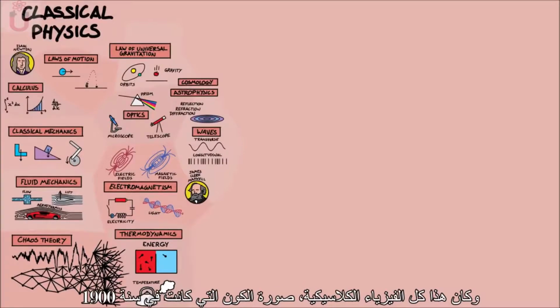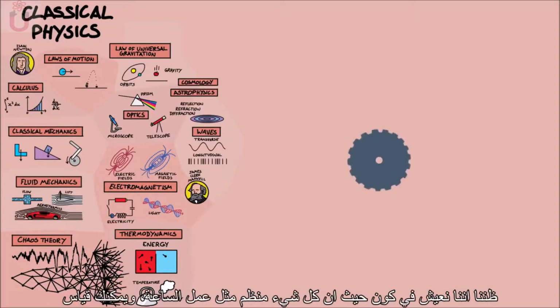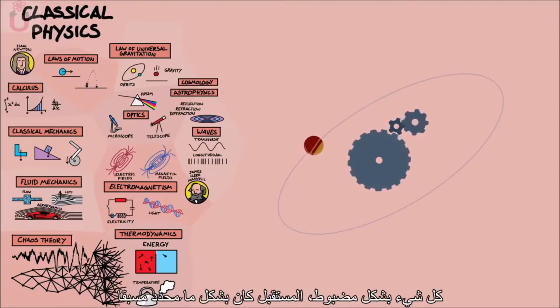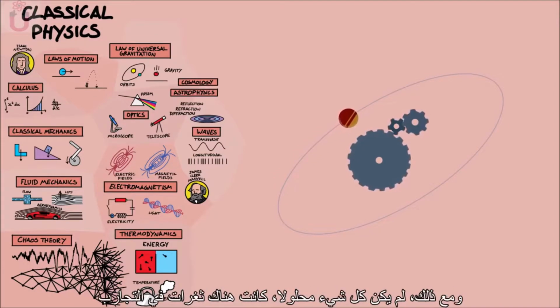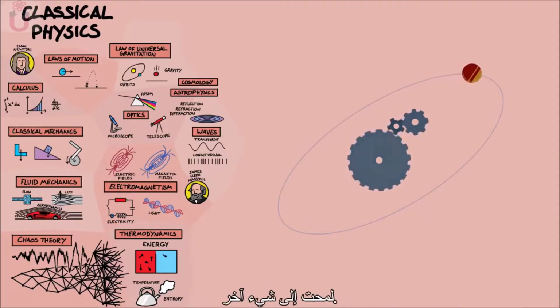So that's all of classical physics, the picture of the universe we had around the year 1900. It told us we lived in a universe where everything ran sort of like clockwork. If you could measure everything accurately enough, the future was kind of predetermined. However, not everything was solved. There were just a few holes in experiments that hinted at something more.